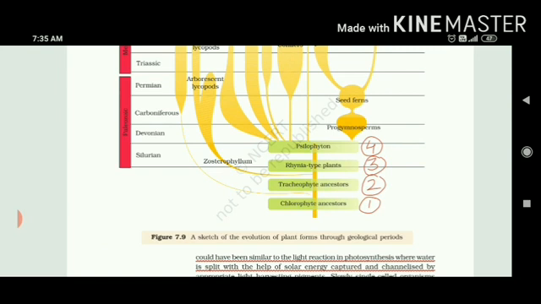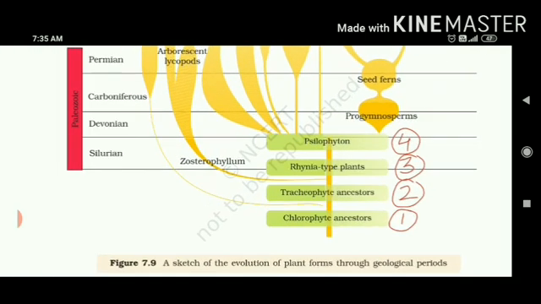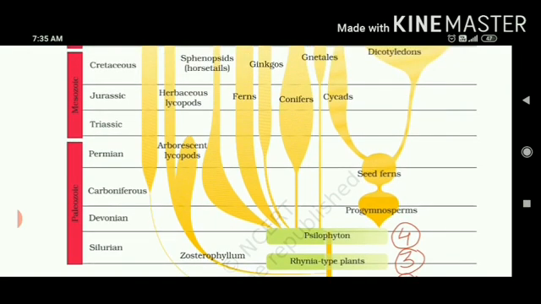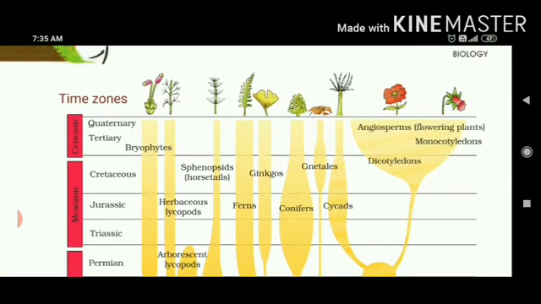Sketch of evolution of plant forms through geological periods. Here geological periods means earlier times, like now 2020 is there. So earlier there were different time zones, like you can see on the left side, Paleozoic, Mesozoic era, Cenozoic era. Like we generally say, dinosaurs appeared in Jurassic time. So similarly, these time zones help us to find out how living entities have evolved.